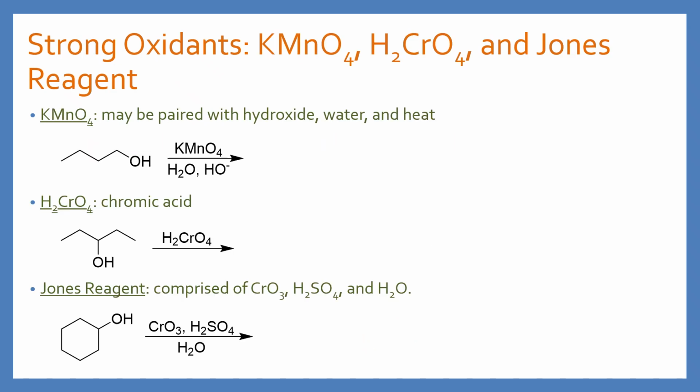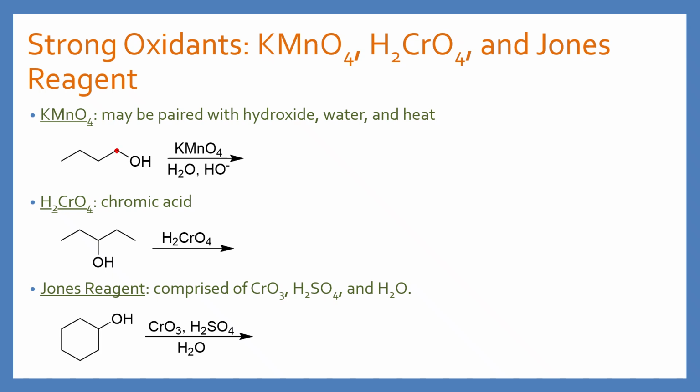On the next page, we have our 3 strong oxidants: potassium permanganate, chromic acid, and Jones reagent. Potassium permanganate may be paired with hydroxide, water, and or heat. So you might see any kind of combination of this, or you might just see potassium permanganate. Now we're going to react with a primary alcohol again. So anytime you see one of these oxidation reactions, always ask yourself, what is the classification of my alcohol?